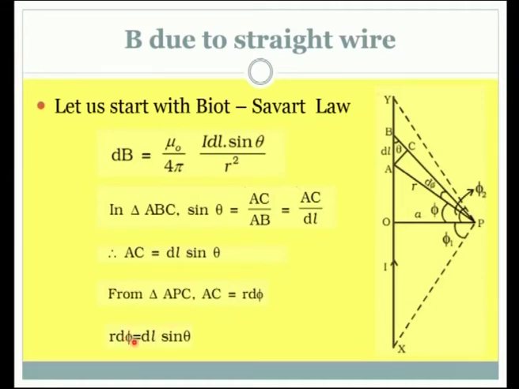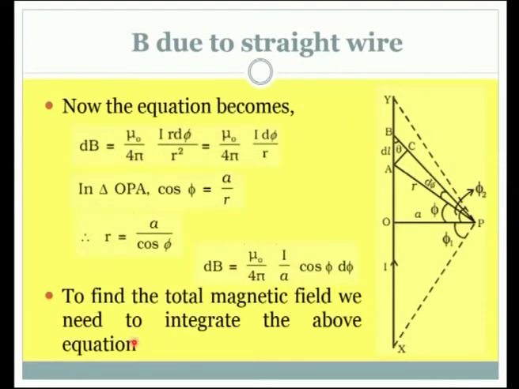With that idea, we take it further. Now substituting for dl sin theta, we simplify it this way. So the equation has become a very simple one. And also in the other triangle OPA, we have the full-fledged angle phi. The d phi is a small angle, but this is the regular phi. So with that value we can replace r also. So here r is equal to a divided by cos phi. So the equation becomes a very simple equation in terms of phi alone.